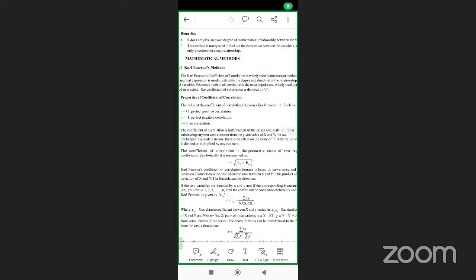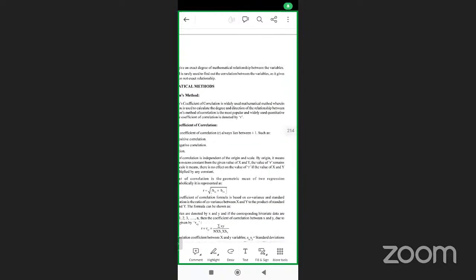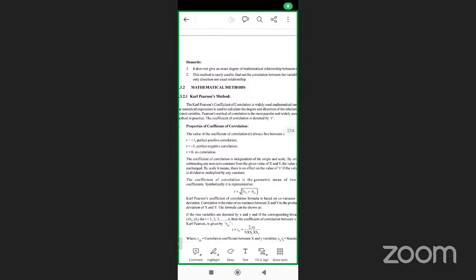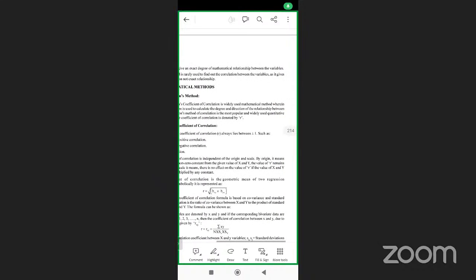See this, you need to understand the definition, which is widely used and mathematical, wherein numeric values are used. The Pearson method of correlation is the most popular and widely used in quantity.